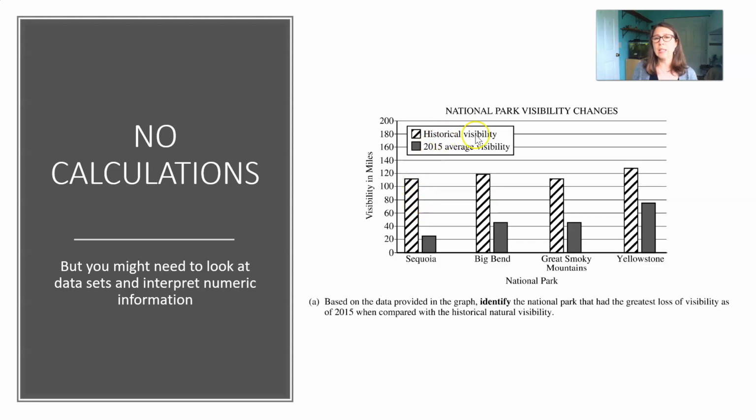You're looking at the historic visibility, which are these hashed lines, and comparing that to the 2015 average visibility. We would identify Sequoia National Park as the park that had the greatest loss of visibility when comparing historic to 2015. No calculation. This is all about graphical interpretation.